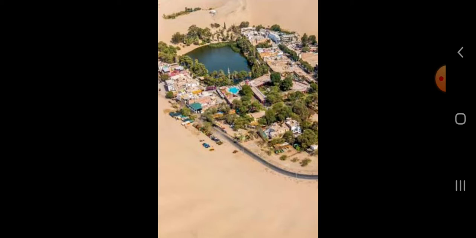Clear? Now, the villages in the desert area are situated near the oasis. You can see this in the picture. Why is this situated near the oasis? Can you say? Because in the desert area there is a shortage of water, which is the main problem in the western desert.